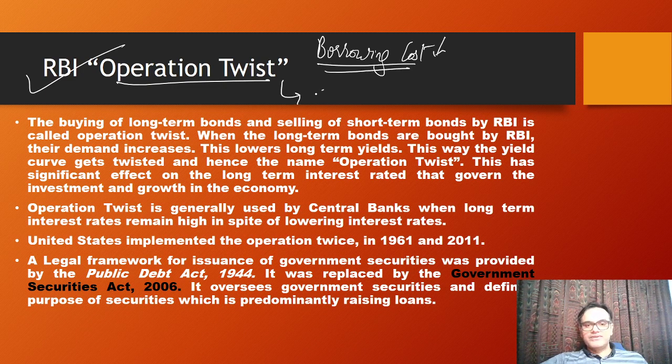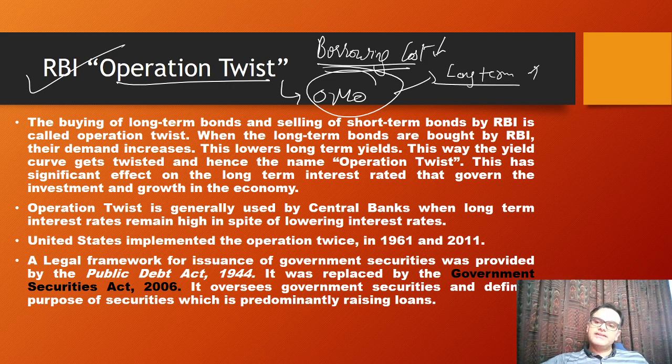Now, you know RBI is doing open market operations. So within open market operations, this Operation Twist was done. You see, on the long term bonds or securities given by the government, the interest rate is higher, and on the short term securities or bonds issued by the government, the interest rate will be low.